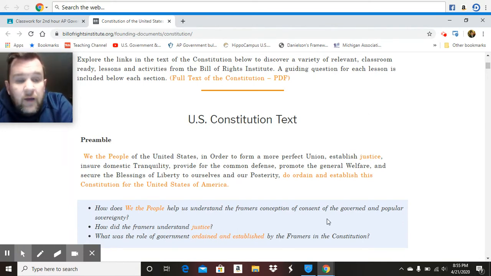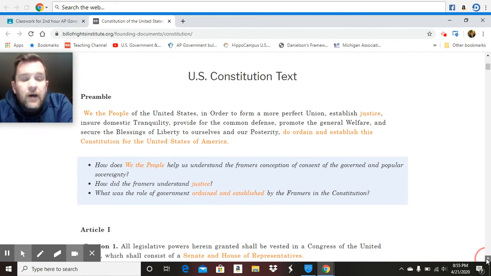So it all starts with "We the people of the United States." So it's establishing a democracy, right? The framers clearly state their intent to establish a democracy, that the government will be rooted in the consent of the people. And that's really important.